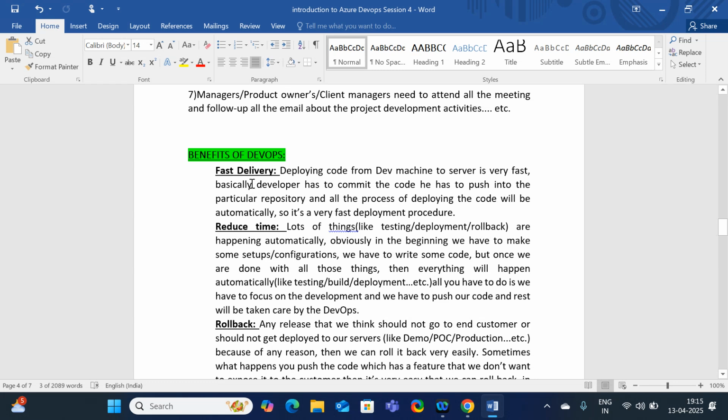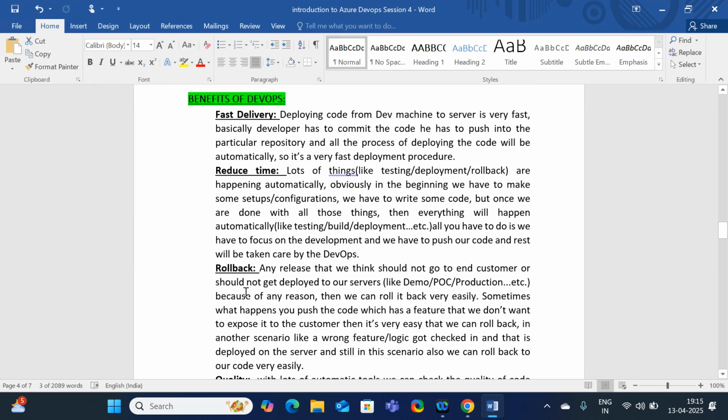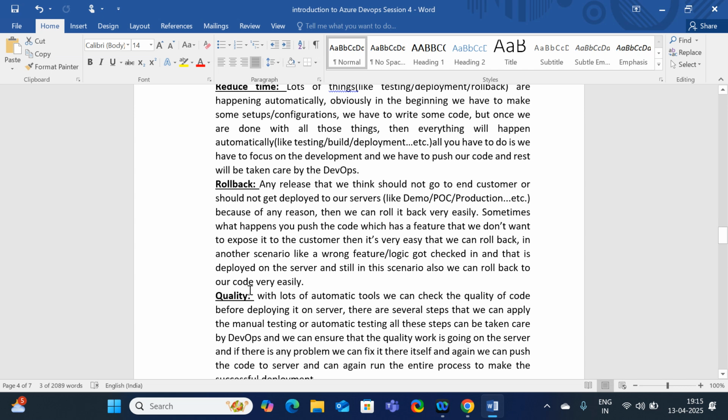Okay, right. What are the benefits? Fast delivery, it is going to reduce the time. And rollout and rollback, there are two things. Rollout means if you already have an existing version and you are going towards the next version, that is called a rollout. Rollback means I have a new version I'm going to deploy. If the new version has failed, I already have the existing version which is working fine, so I just get back to the previous version. That is nothing but rollback.